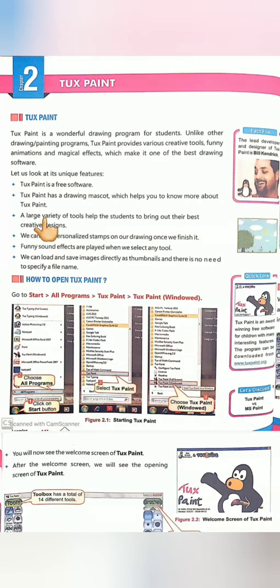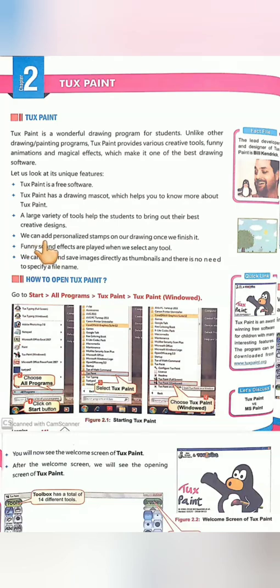Okay, in Tux Paint, there are a large variety of tools. Tux Paint has a large variety of tools that help the students to bring out their best creative designs. Students, you can design your creatives, whatever you want to draw. Any drawing you can do with Tux Paint tools.